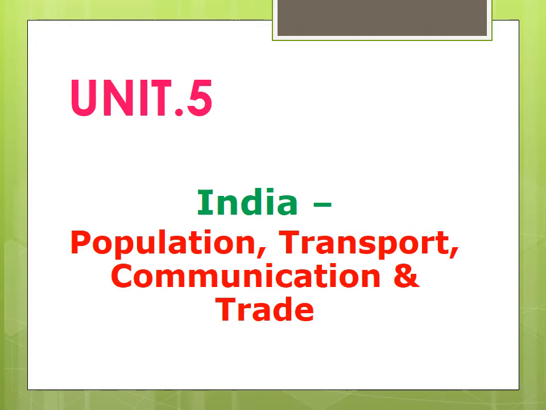In transportation, we have seen the roadways, and many types of roads in India: national highways, state highways, district roads, rural roads, border roads and golden quadrilateral. Along with that, north-south and east-west corridors we have seen. Today we are going to see the rest of the portion in this unit.